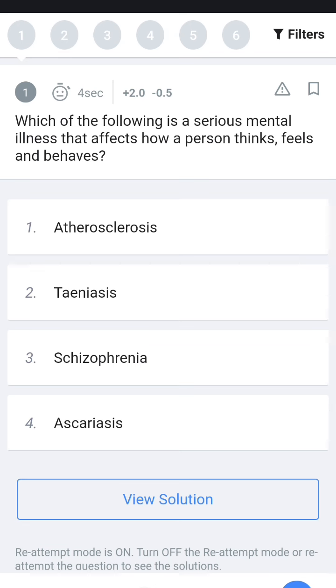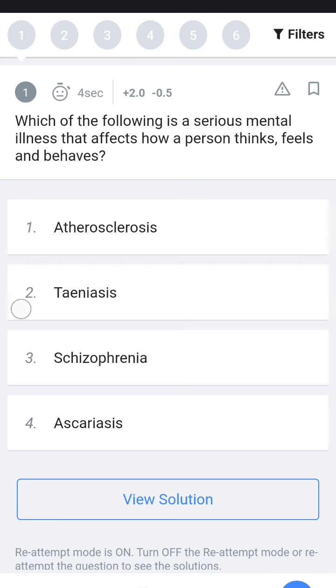We'll be doing some MCQ on science. So today class will be on biology. We'll be doing a couple of questions from SSC. So let us start the class. First question. Which of the following is a serious mental illness that affects how a person thinks, feels and behaves?